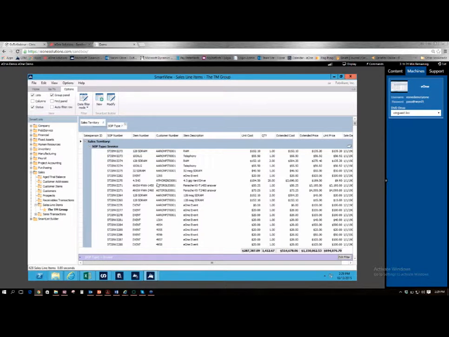All right, so it looks like we went through a lot of the features and details in regards to SmartView here. Now, what I want to do is maybe take a little bit of time and find out, are there any pain points that you guys are having right now with SmartList? And if so, I would like to take some of that time and show you a solution to that. So if you could submit via chat any pain points you have, or if you have any questions, certainly submit that via chat and we can definitely go over those as well.